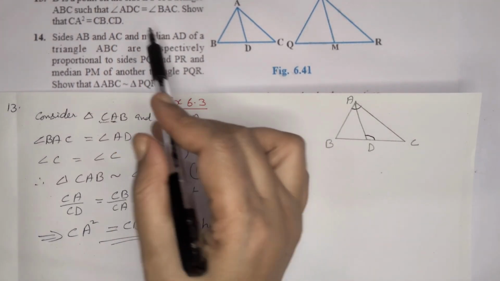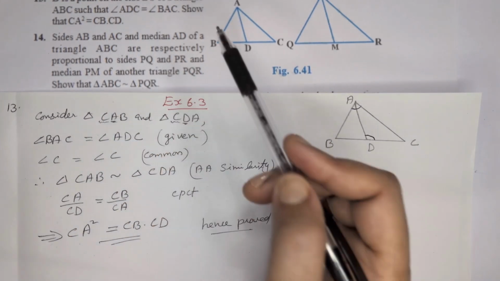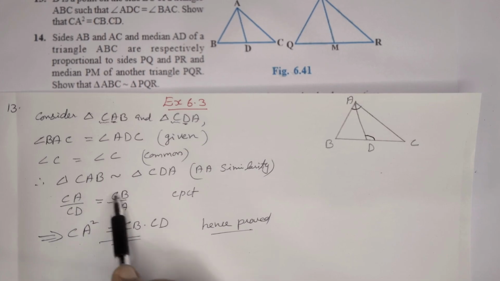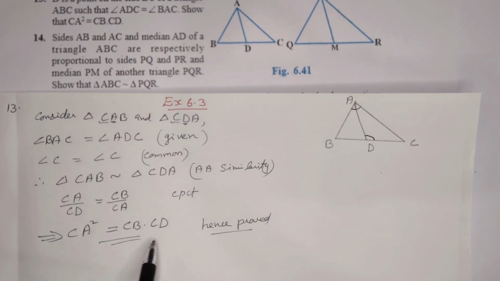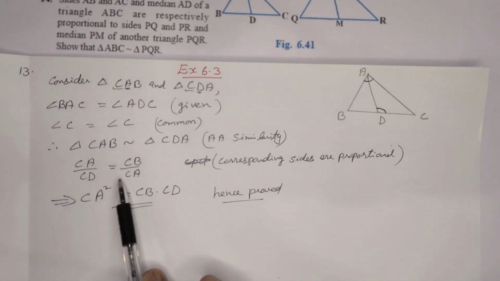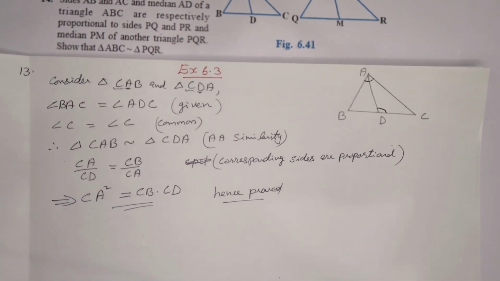Here we have to look at which are the sides we have to show or prove. According to that, we take the proportional sides, and then here we will get CA square is equal to CB into CD. Here we can write the reason for that: corresponding sides are proportional in similar triangles.